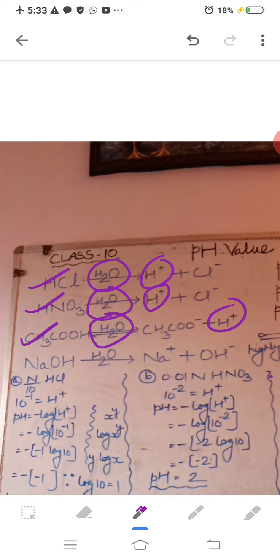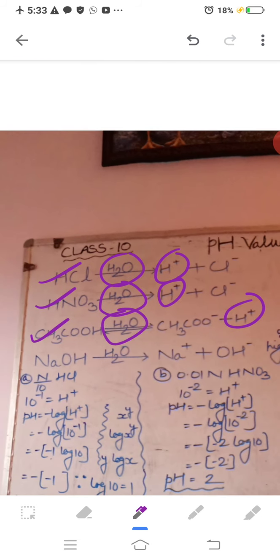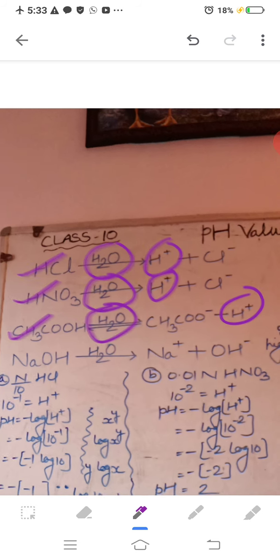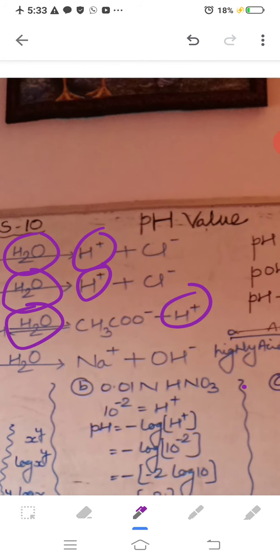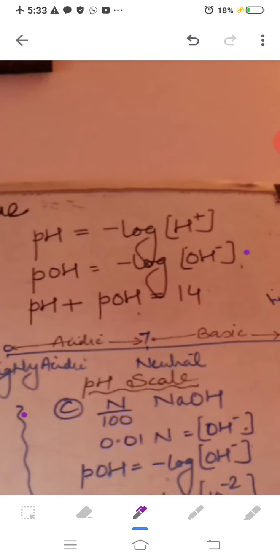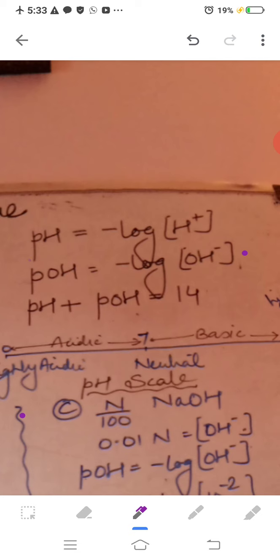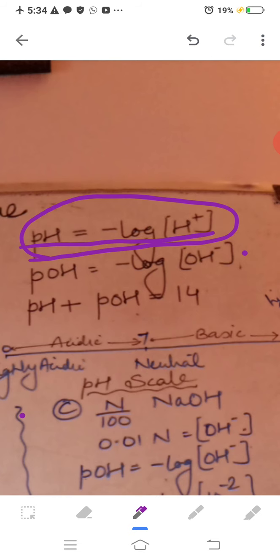It is because HCl and HNO3 being stronger in nature, they will be giving more H plus ions, but acetic acid being weaker in nature, it will be giving fewer H plus ions. Now the released number of H plus ions, that is their acidic strength, and if we take the negative log of that H plus ion concentration, we get the pH value. So what is pH value? pH value is, after getting the concentration of the released H plus ion, if we take the negative log of that concentration, we will get the pH value.